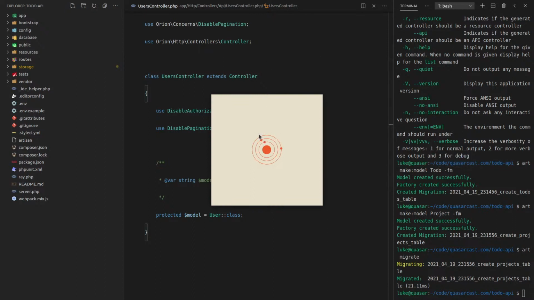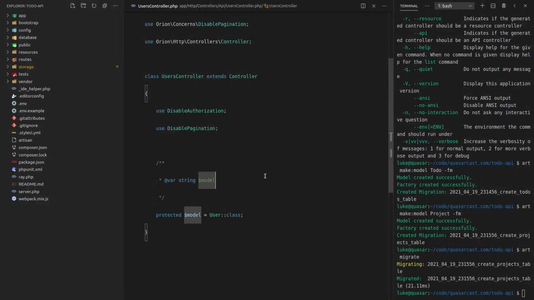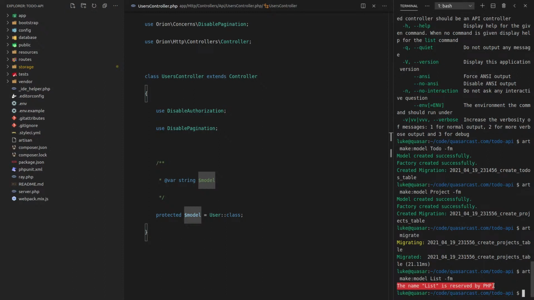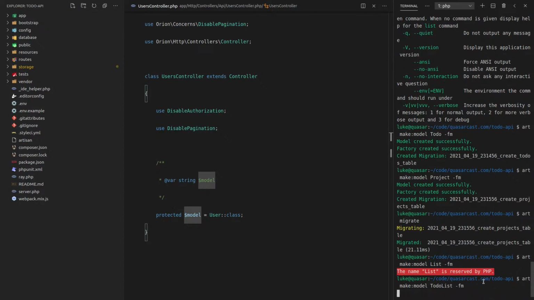So I'm opening Postman now so I can test this. But while that opens, let's come back and think about what else we want to do. So that's that. Now we want to have a list, and a list is going to belong to a project. But I don't think I want to enforce that. I think I want to make it so a list can belong to a project, but it doesn't have to. So how about this? We say art make model, and we'll call this a list. List is reserved by PHP. Okay, so we'll just call it to-do list. That's totally fine.